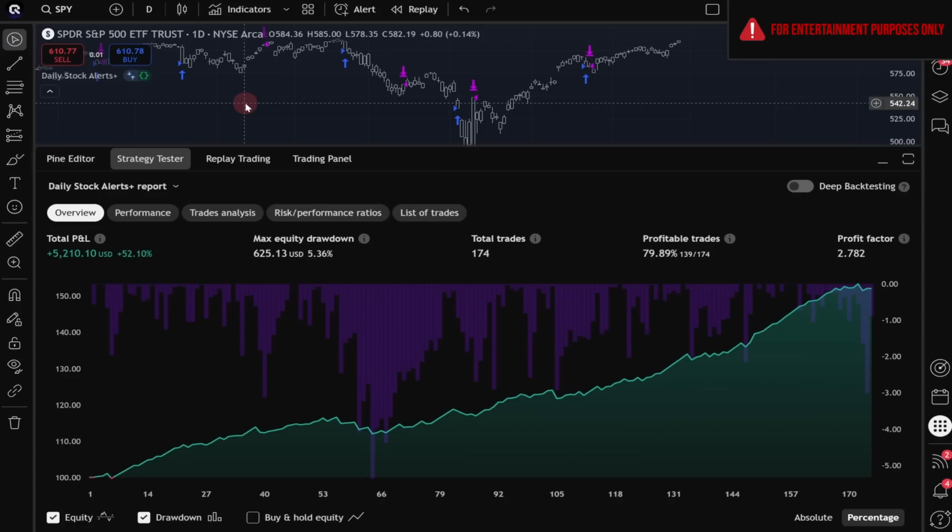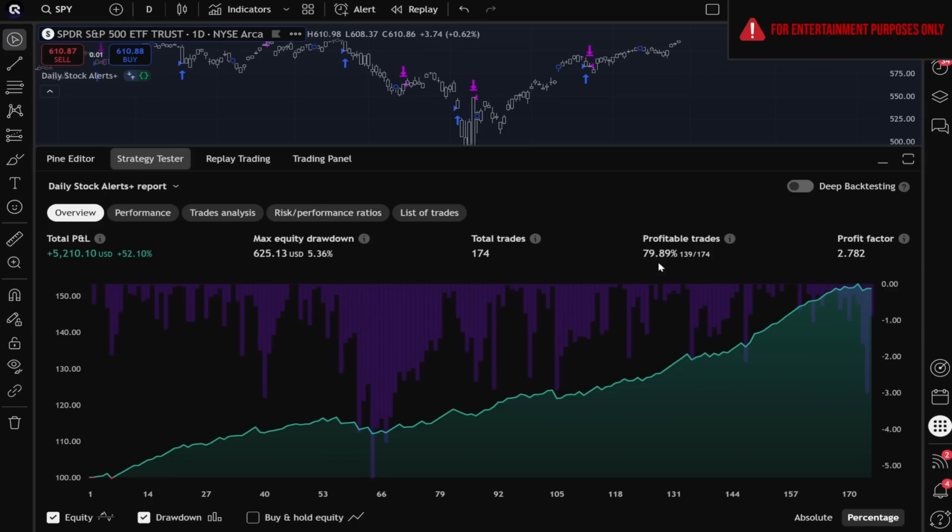But if we take a look at the other 3 key metrics, we can see that even though return did decrease, so did the net drawdown, from about 6.7% down to 5.3%. This is considered an improvement for our simulation. We could see the win rate also increase from about 71% to 79.89%, almost an 80% win rate for our historical demonstration.